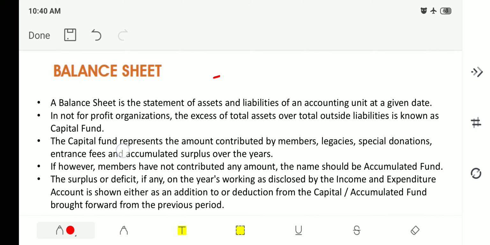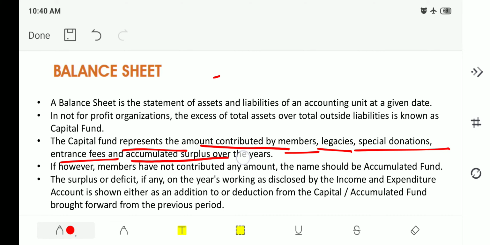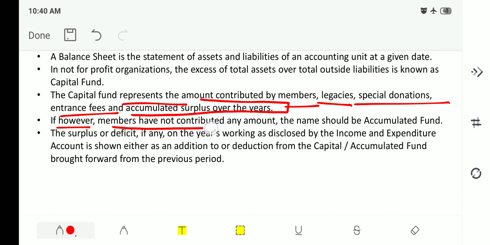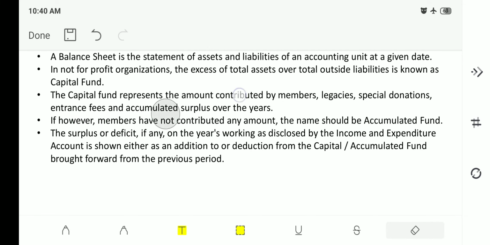The capital fund represents the amount contributed by the members, legacies, special donations, entrance fees, and accumulated surplus over the years. If, however, members have not contributed any amount, the name should be accumulated fund. Do remember, if members have not contributed anything, the amount that is collected is called accumulated fund.